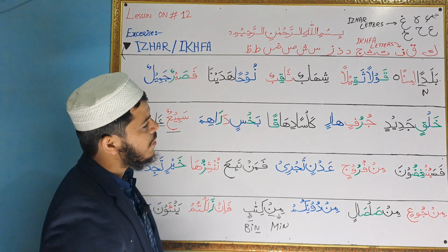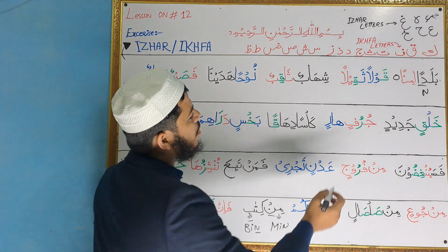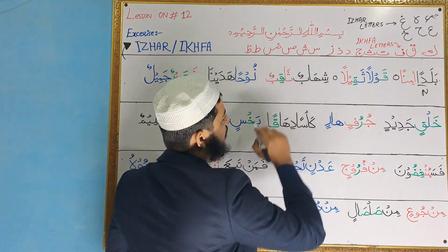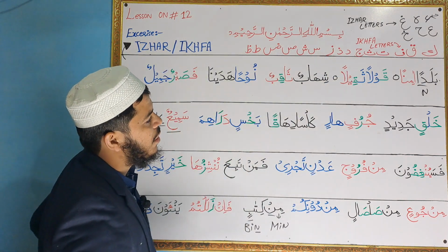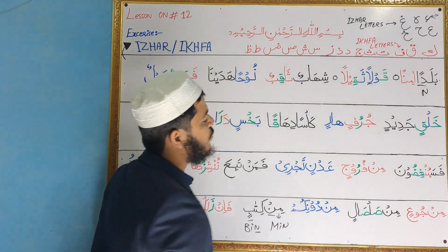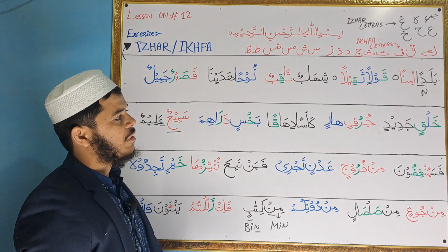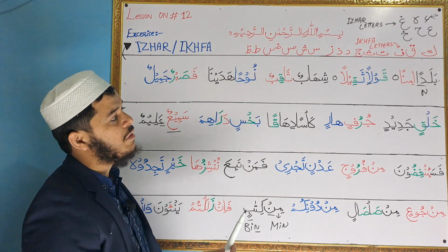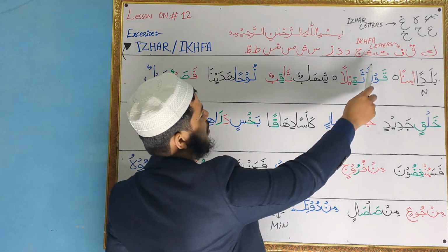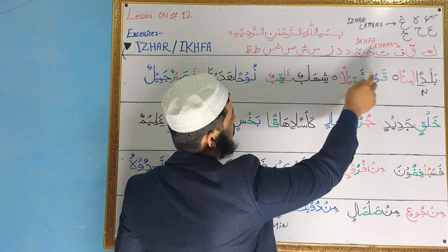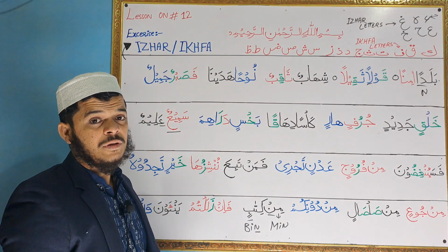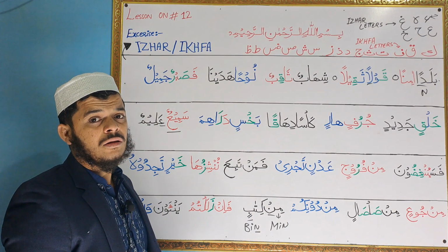Okay, next, qawlan thaqilan. There are 2 words, qawlan thaqilan. So we have to focus on this lam with 2 fathas. Lam with 2 fathas, you say it is tanween, and after tanween the letter tha is coming. So the letter tha is from these ikhfa letters. So we will not say qawlan, we will say qawlan.